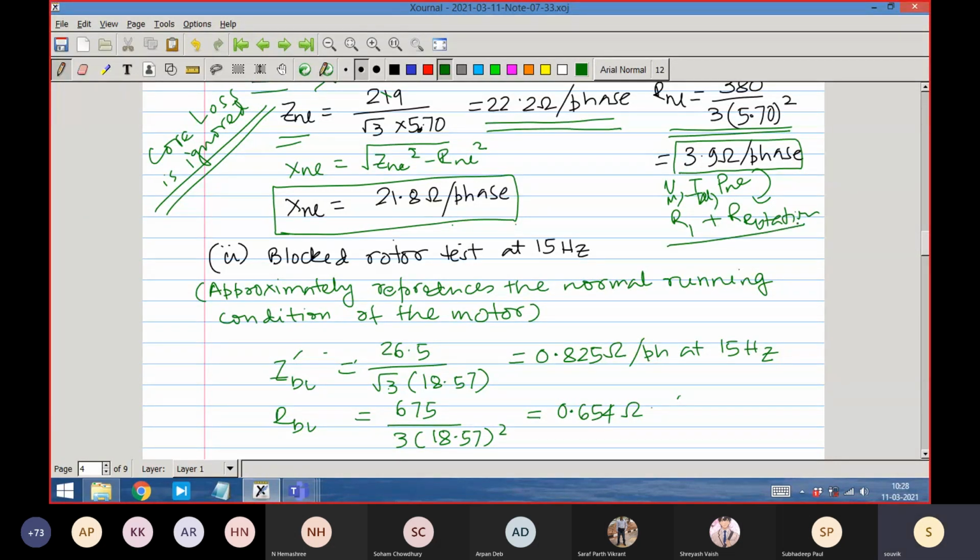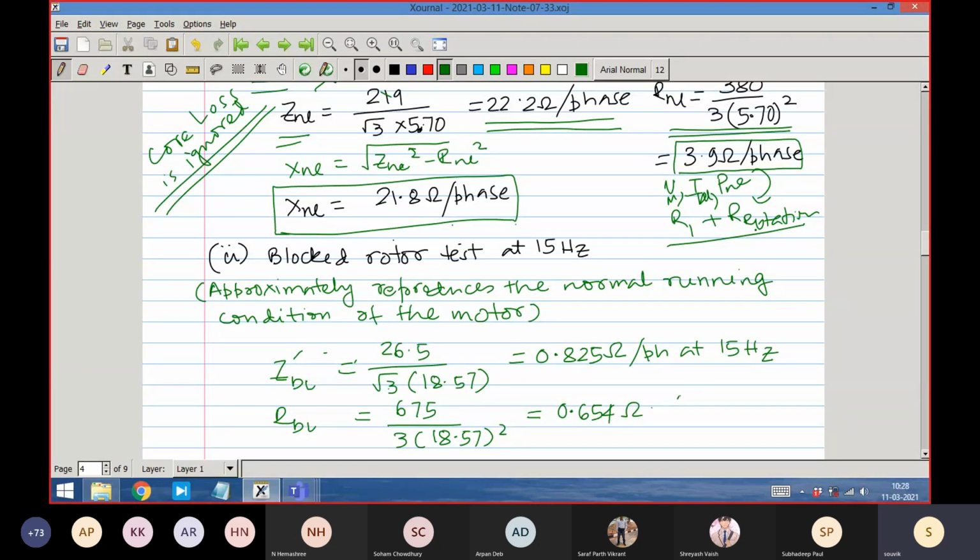But my objective is simply to find out X no load. My objective is not to separate out R rotation. R rotation is a kind of conceptual model of the rotational loss, which when you measure will get reflected in the R value, because it is based on loss.